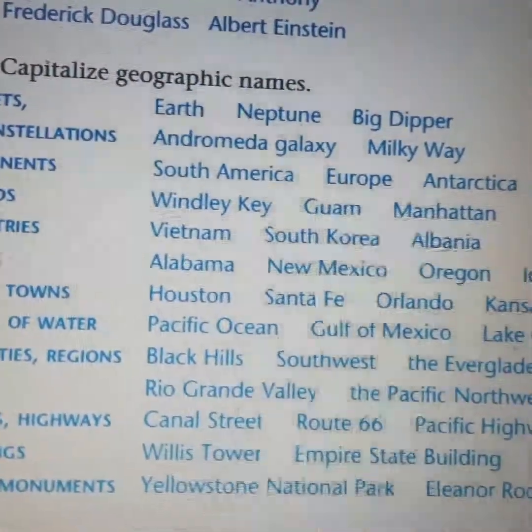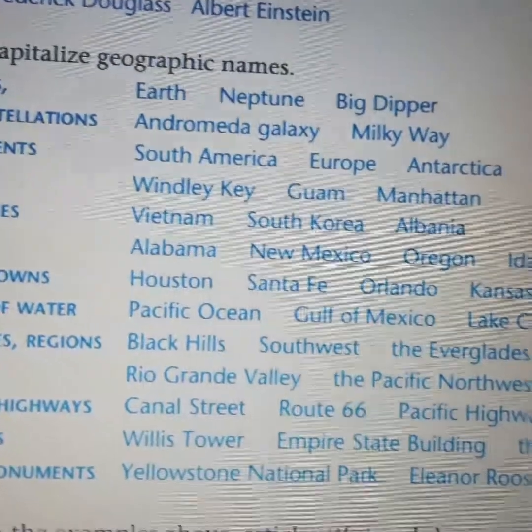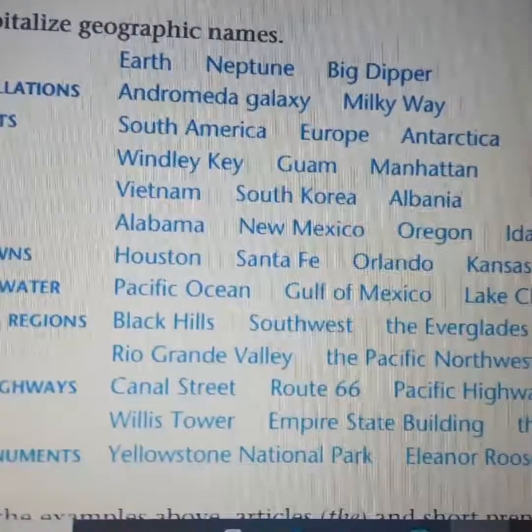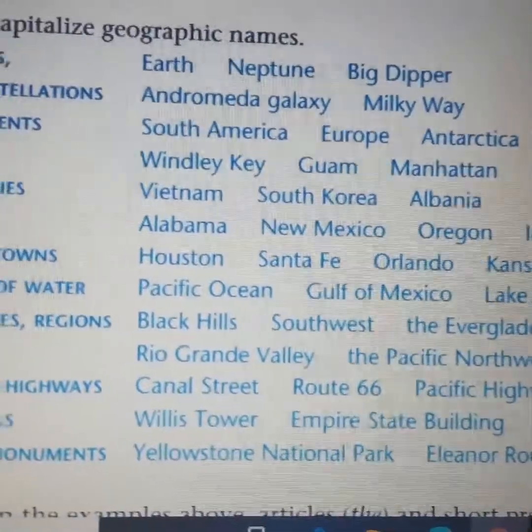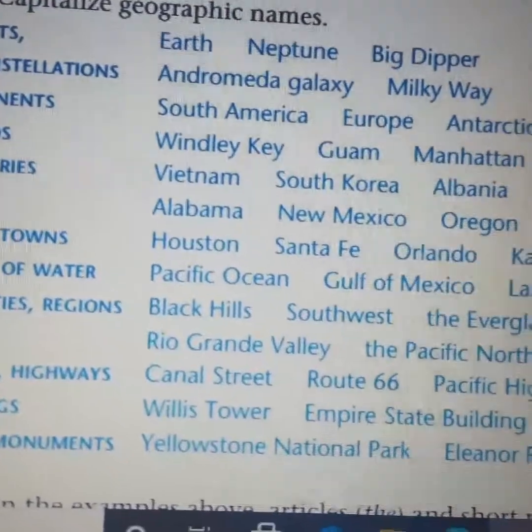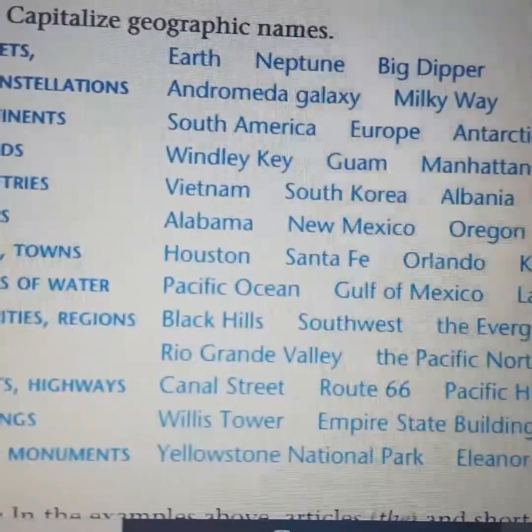We have islands, as I said. We have countries, any countries. Here we have Vietnam, and also South Korea. We have states, like New Mexico or Alabama. We have towns.